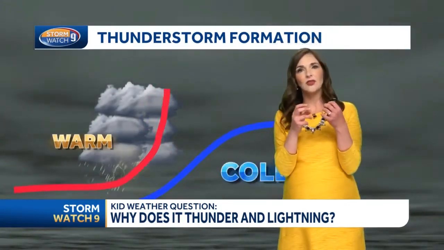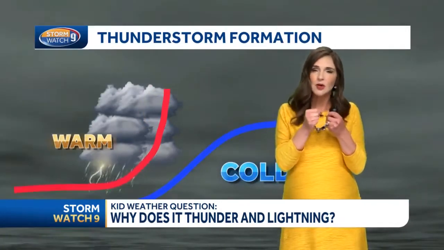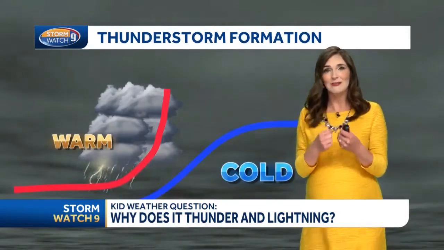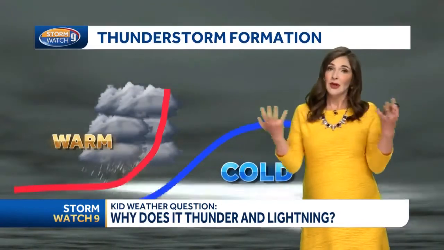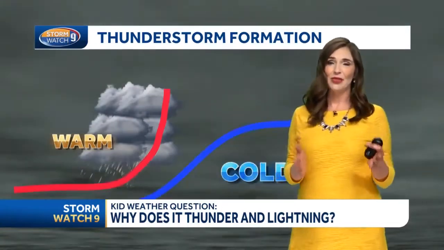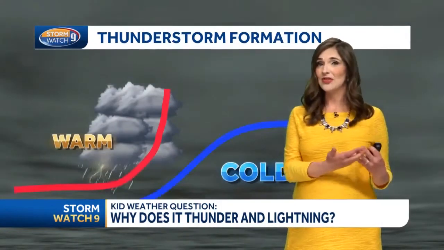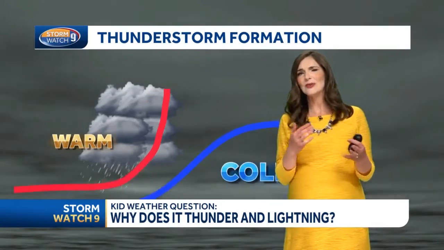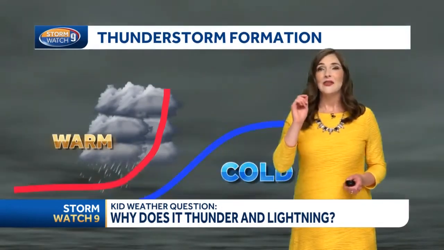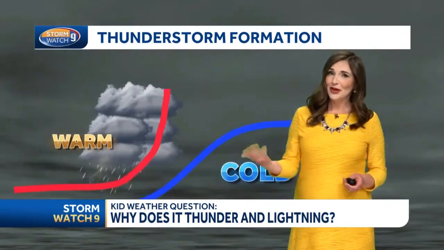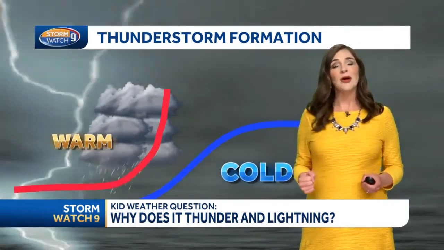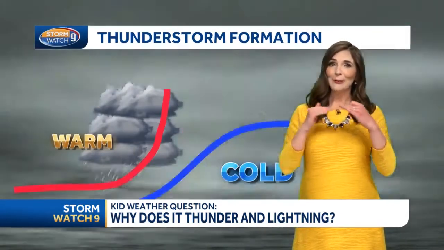Now, as all of the water molecules and these little water drops are moving around a lot, they're bumping into each other, and they actually make static friction, and that forms the lightning. Now, lightning and thunder are actually the same thing. Thunder is just the sound that lightning makes, but usually we see it at different times because the light travels faster than the sound of the thunder. So thunder and lightning, actually the same thing. So really, thunderstorms form when you have warm air and cold air meeting up.